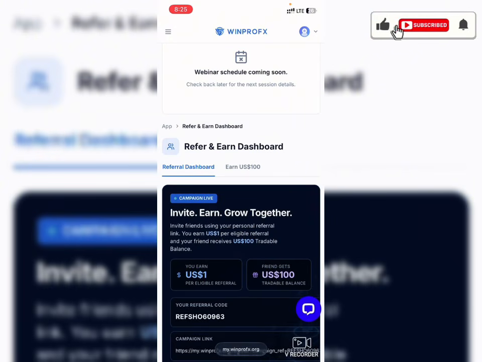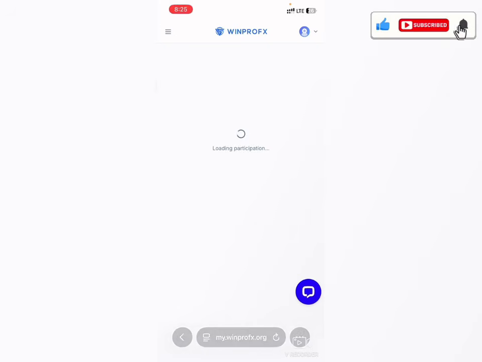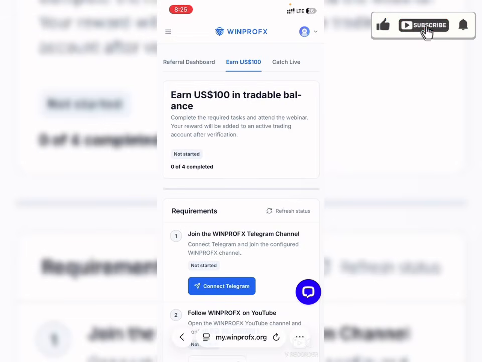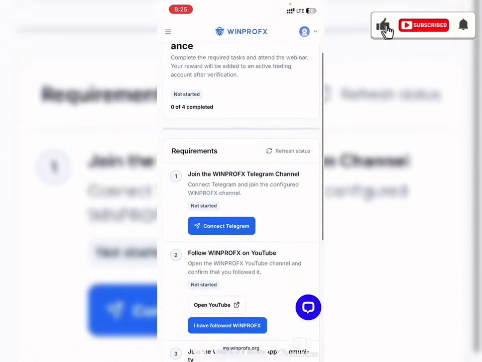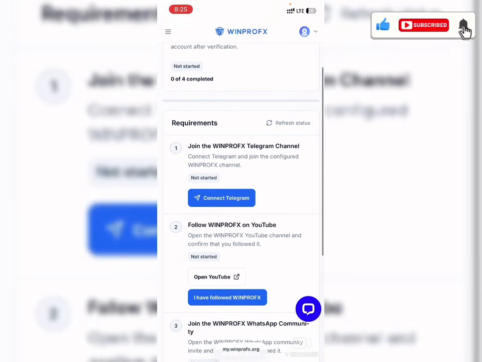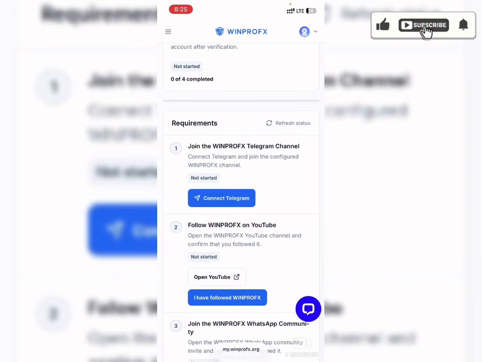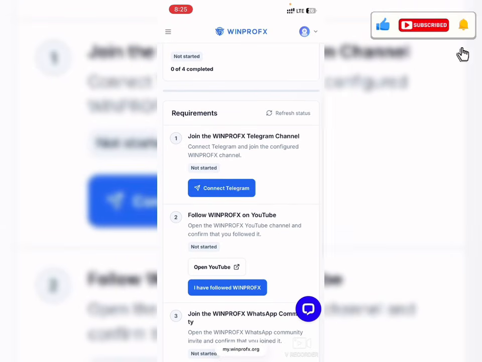There's one that says referral dashboard, and there's another one that says earn $100 right here. Now if you click on earn $100, you can see it shows details on the task you need to complete to be eligible to get this $100 into your trading account. Now you can see for the requirement, it says join the WinProFX Telegram channel, and you can just click on this right here, connect Telegram, to join their Telegram channel.